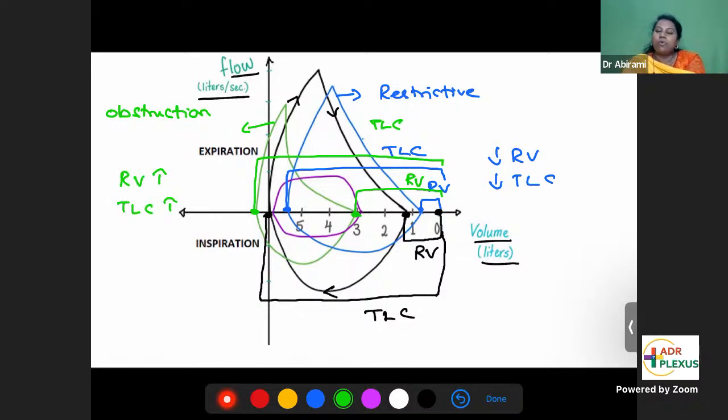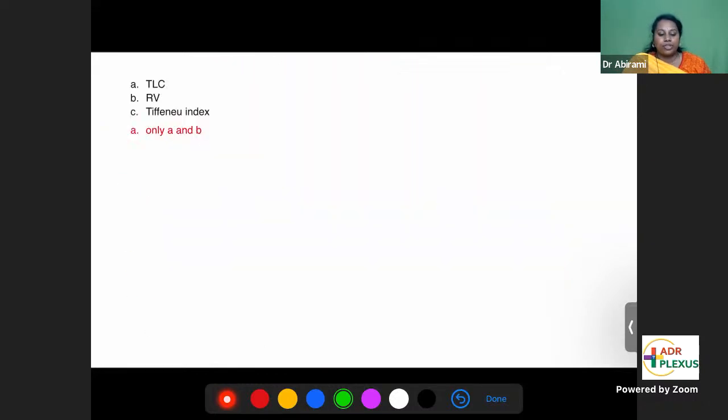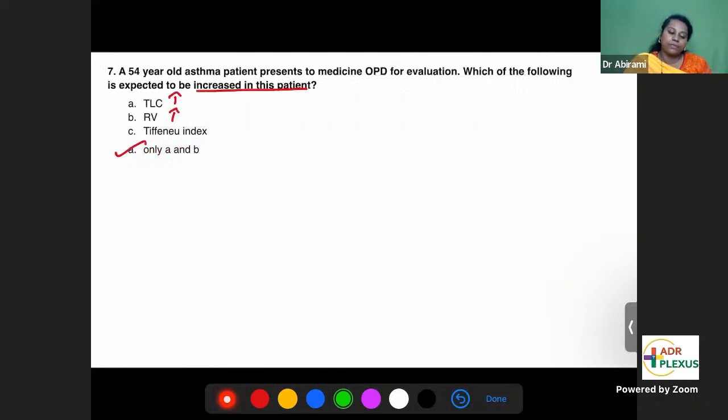This is called the flow volume loop. So you should be able to mark the flow with the volume. Back to the question. A 54-year-old asthma patient. Asthma is an obstructive disease. So they're asking you the change in obstructive disease. Which of the following is expected to be increased in this patient? Total lung capacity increases?